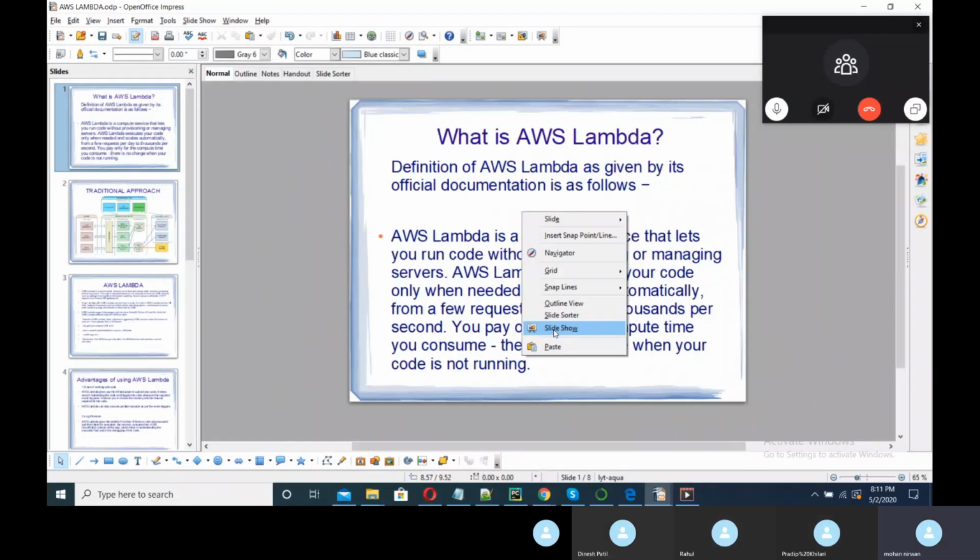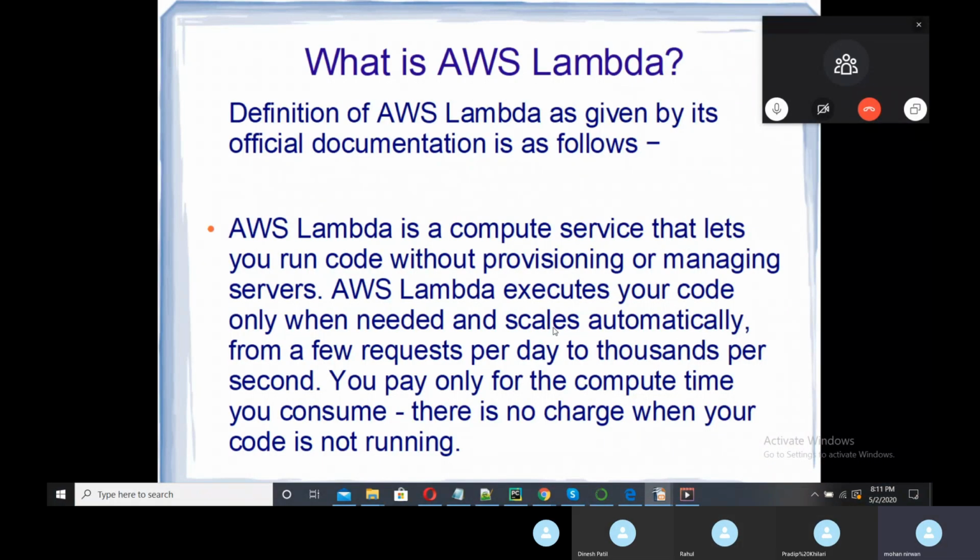Of the interesting topics, that is AWS Lambda. This is a very important topic in AWS because it gives us the opportunity to develop our own code and have it run without any application server. So let's see what AWS Lambda is.